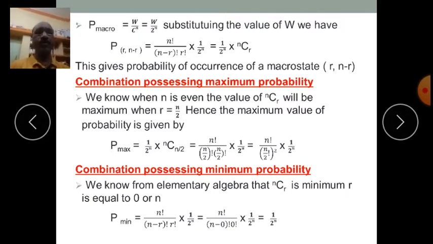So P minimum is equal to n factorial divided by (n minus r) factorial into r factorial, into 1 upon 2 to the power n, which is equal to n factorial divided by (n minus 0) factorial into 0 factorial, into 1 upon 2 to the power n, which is equal to 1 upon 2 to the power n.